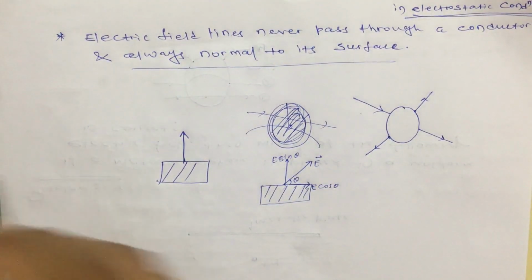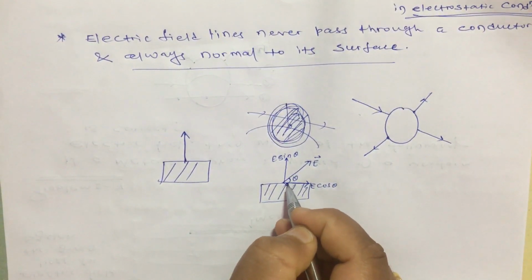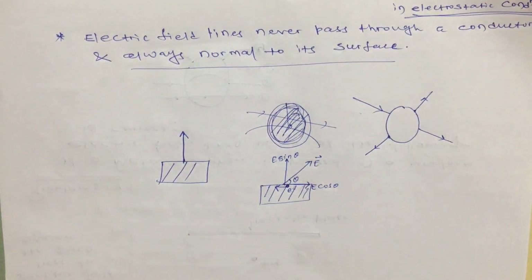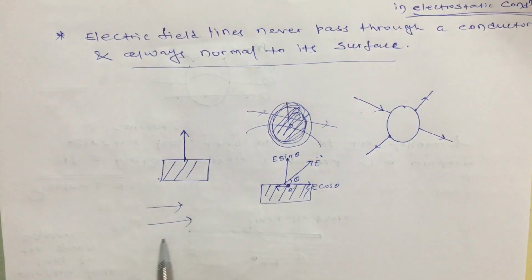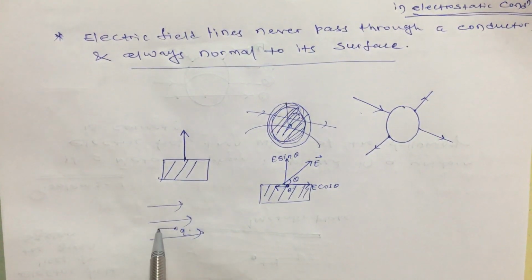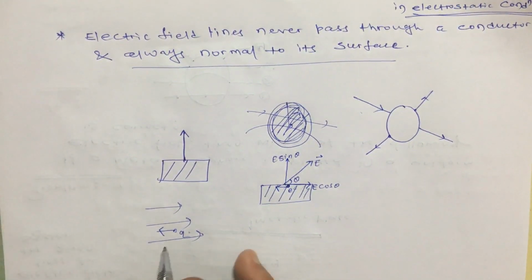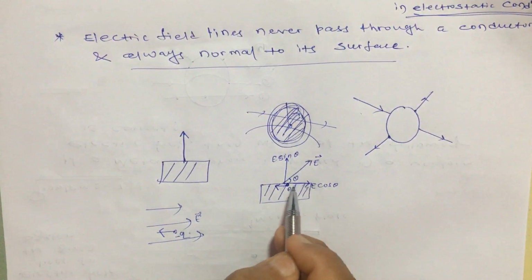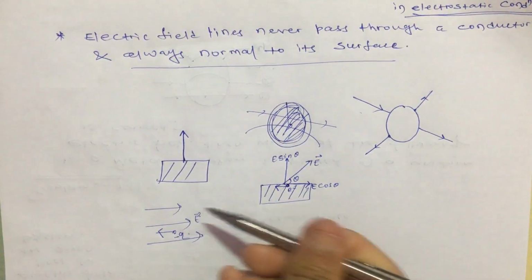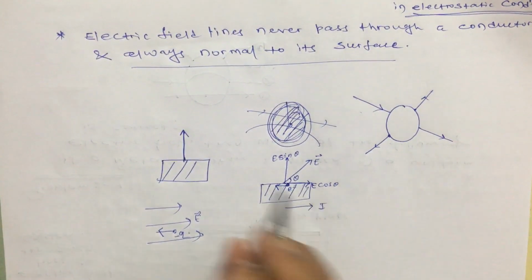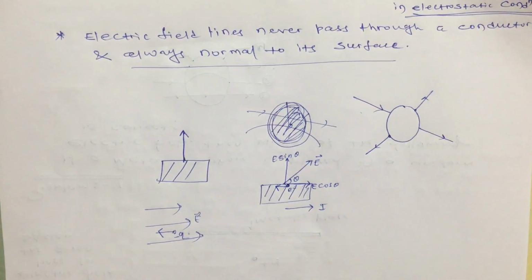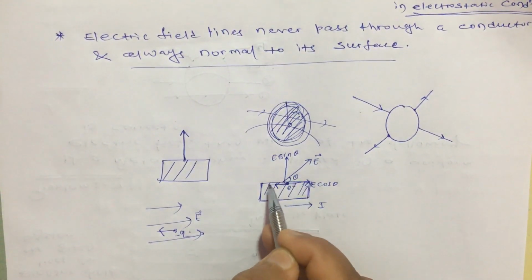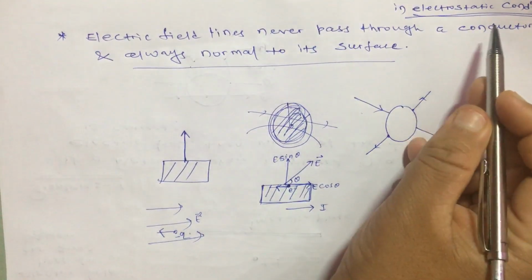And we know that if we place an electron here, it will experience a force along this direction, because if we place a negative charge inside an electric field, it experiences a force in the negative direction. So here also the same scenario is there. If there is an electric field component along the surface, the electrons are going to move along this direction and there will be a current in this direction. But I already told you there is no current on the surface; you have taken a conductor in which there is no current. It is in electrostatic condition.